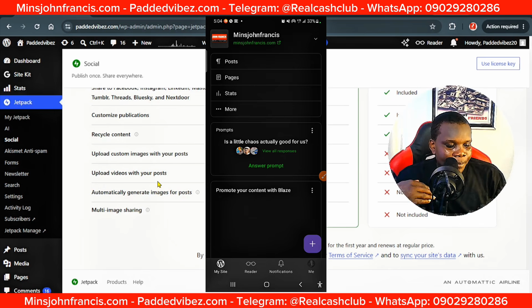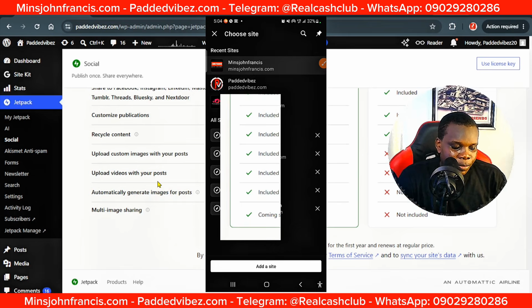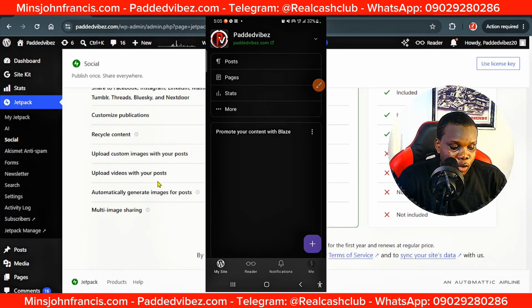On your mobile app, on this header section, you're going to see the list of websites you manage on this app. You can use this app to manage 10 different websites, 20 websites, and lots more. What I need to do is click on this button, then select the other website that has been added already. You can see automatically this is going to open, and it's going to bring out every detail about your website based on what is happening on your Google Analytics, your search traffic, and every other stuff.